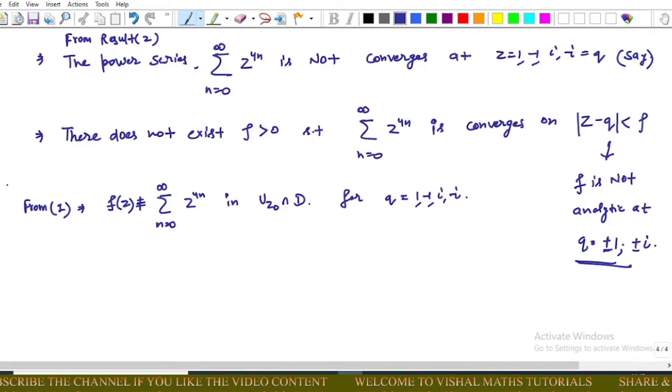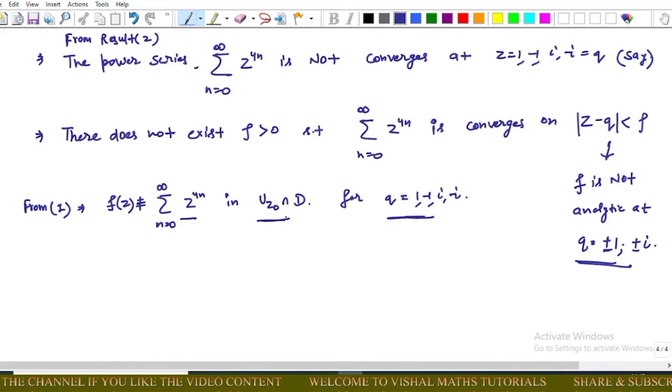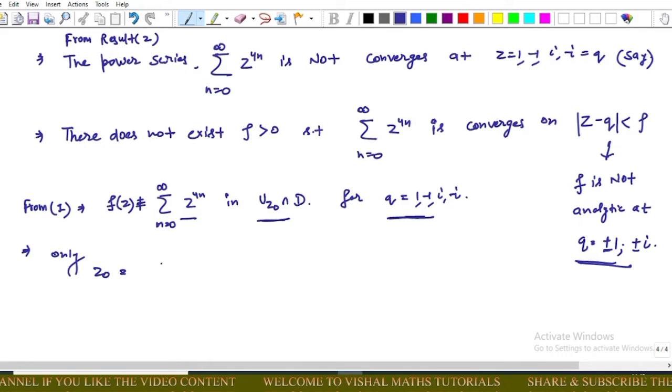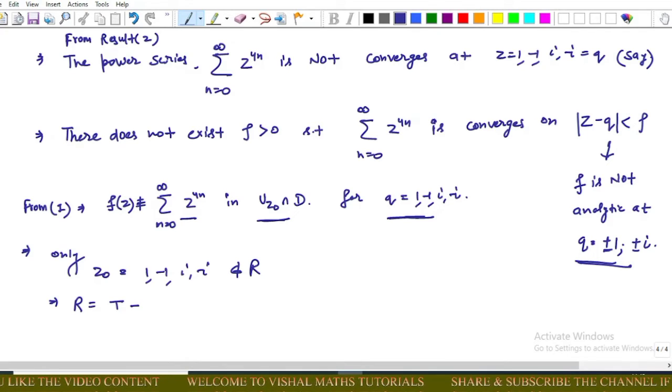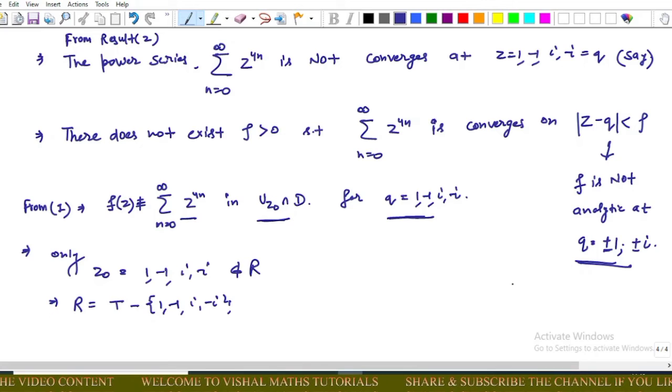So from result first, this implies that f(z) cannot equal this power series in this domain for this point, and this implies that only z naught equals 1, minus 1, iota, minus iota does not belong to R. This implies that R equals T minus {1, minus 1, iota, minus iota},